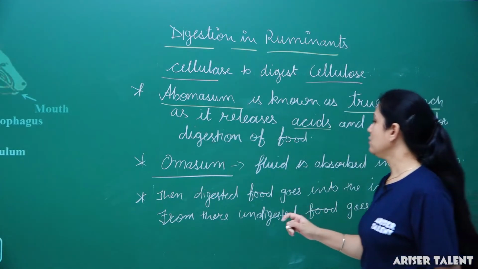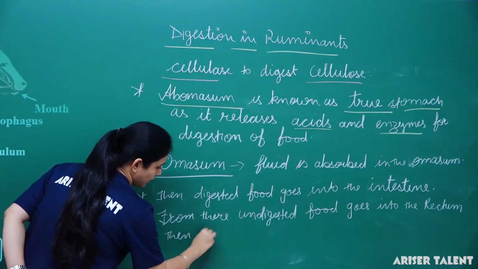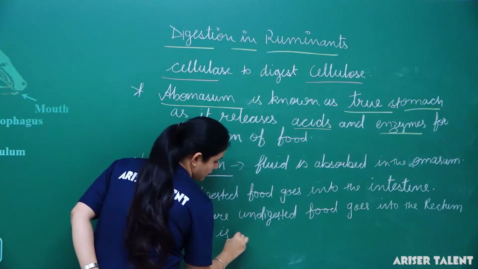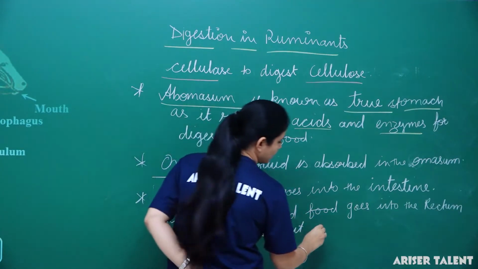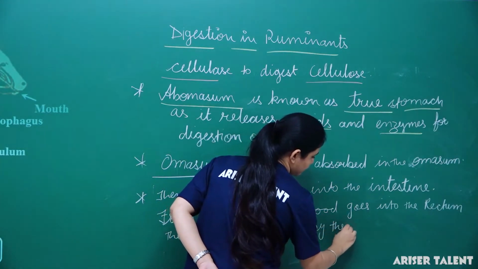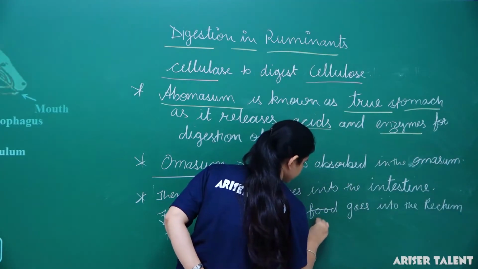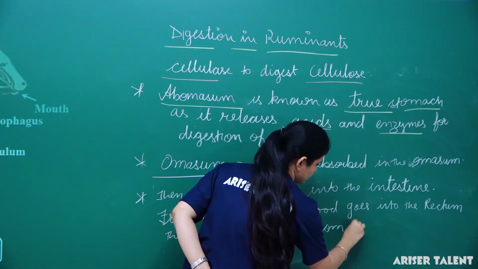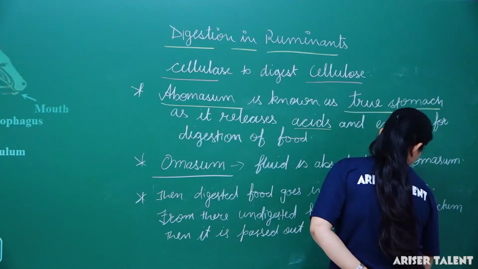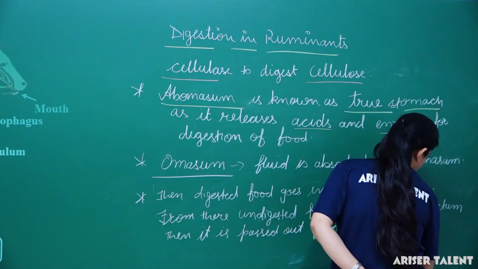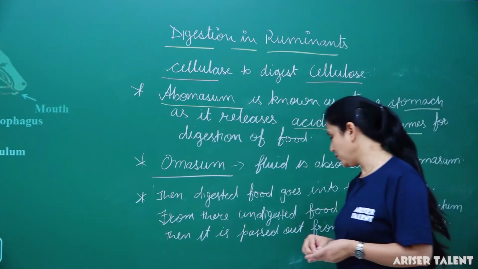Then it is passed out from the body by the anus. So this is the complete digestion in ruminants.